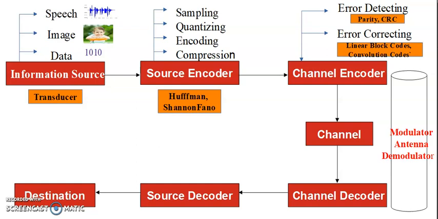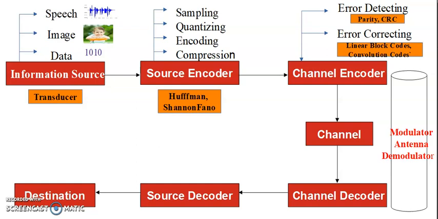Now to send the 10 samples of 2 volts, how many bits do we require? For each 2 volt sample you require 2 bits, because for a 2 volt sample you are assigning 0 0 as the bit pattern. So for sending 10 samples of 2 volts you require 10 into 2, that is 20 bits. Similarly, for a 4 volt sample you are assigning 2 bits, 0 1, and for 6 volts also 2 bits, the 1 0 pattern. So in total 10 into 2 plus 2 into 2, that is 24 bits are required to transmit those 12 samples.